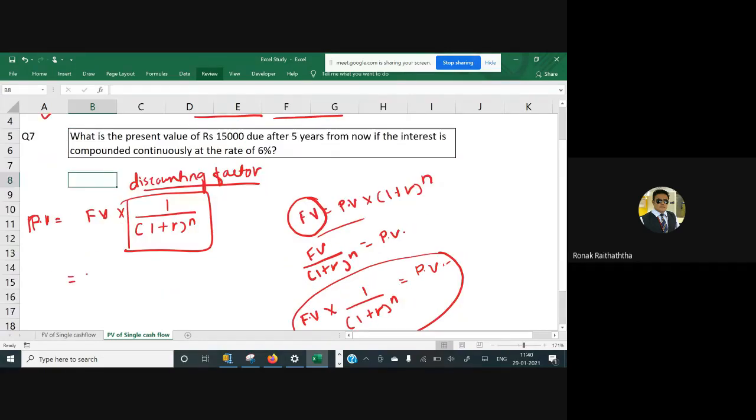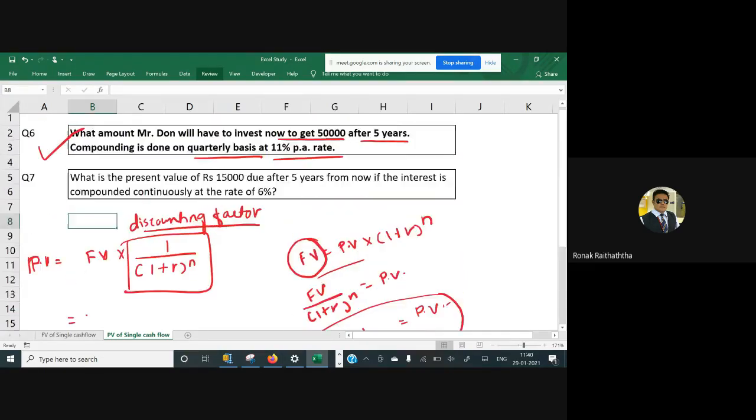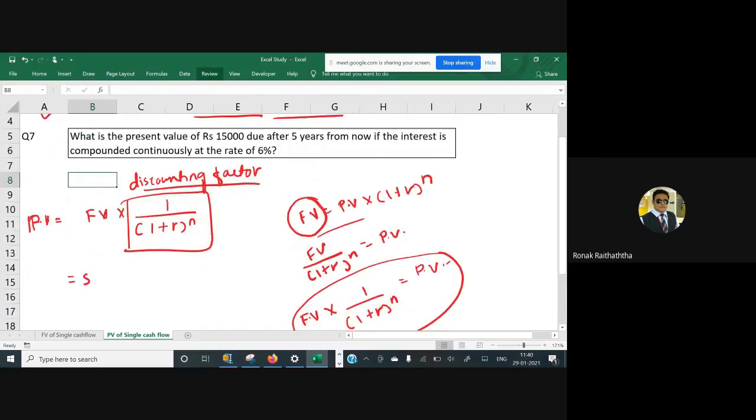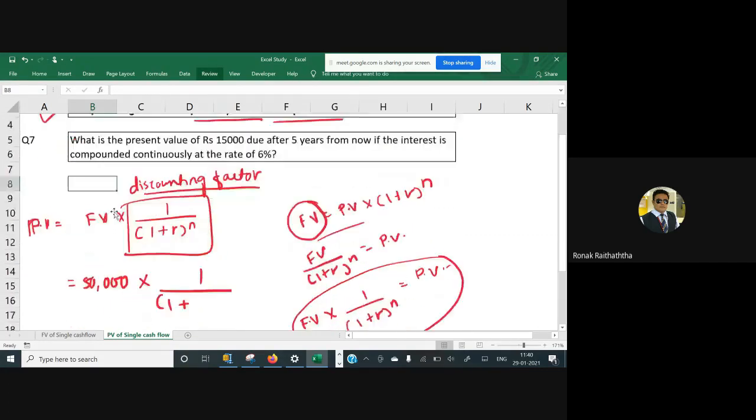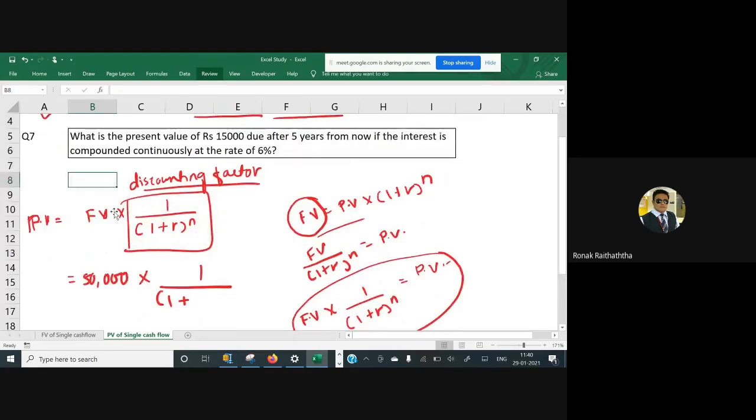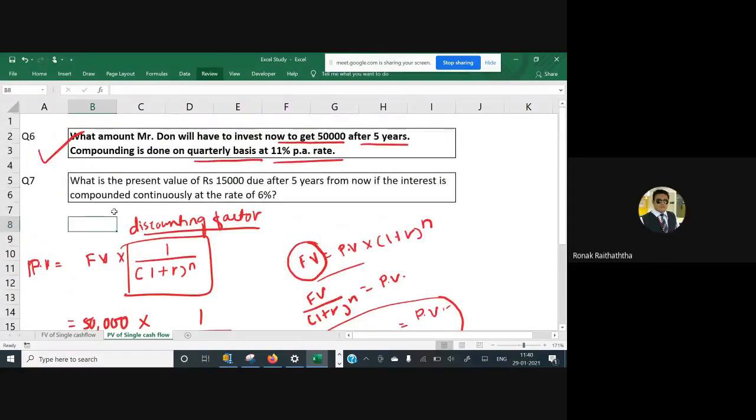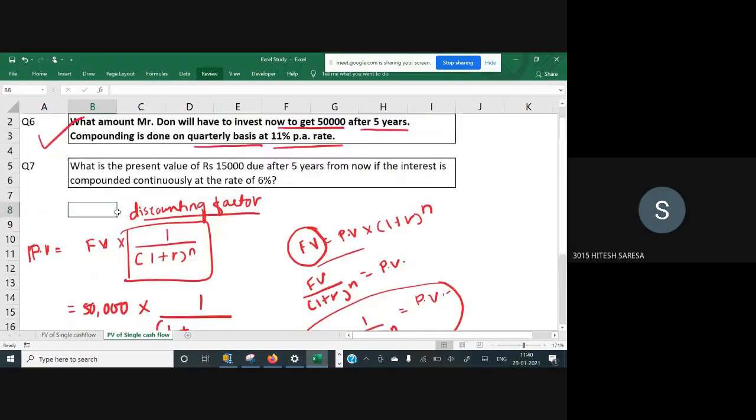So equal to FV. Sir, what is the FV in this case? 50,000 rupees he wants to get, multiplied by 1 divided by 1 plus R raised to N. Now, sir, R is how much? R is going to be 11 percentage. So can someone tell me whether I should take the 11 percentage straight away or some change needs to be done? Inviting the answers from you. Will it be 0.11? Any change in that?